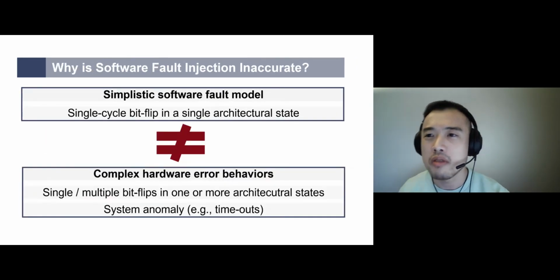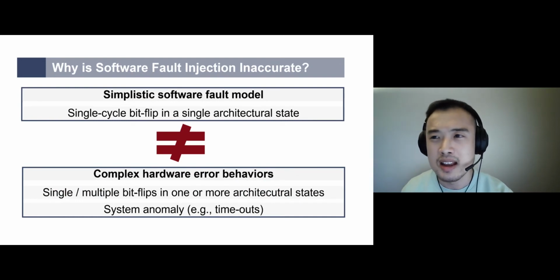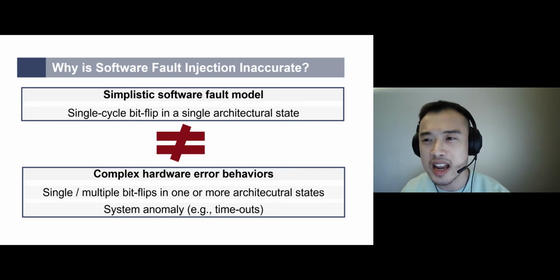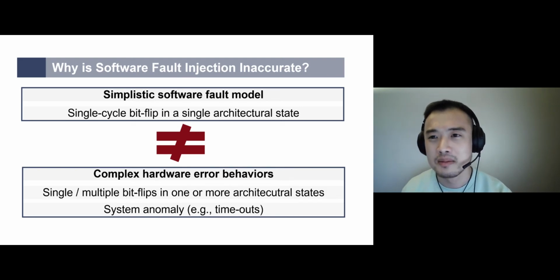The reason why software fault injections are inaccurate is that simplistic software fault injection models hardware errors as single-cycle bit flips in a single architectural state. However, the actual hardware error could lead to many different possibilities. For example, one hardware error can cause single or multiple bit flips in one or more architectural states. It can also cause other system-level anomalies, such as system timeout.